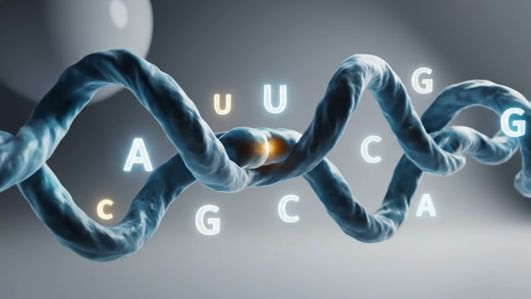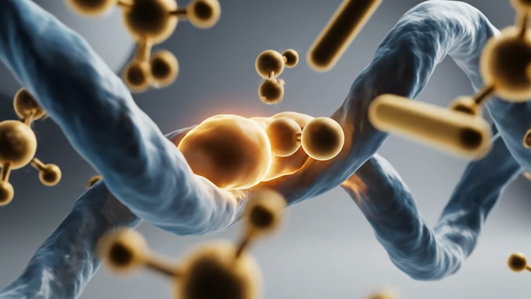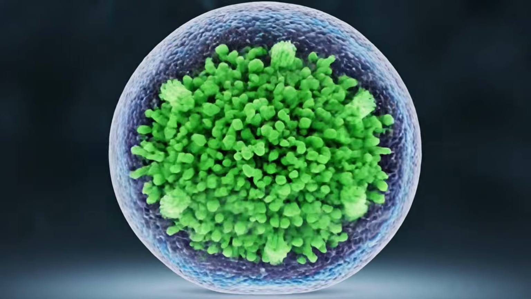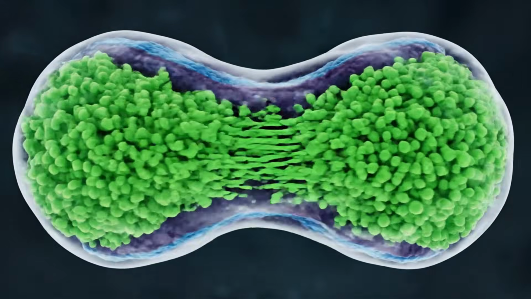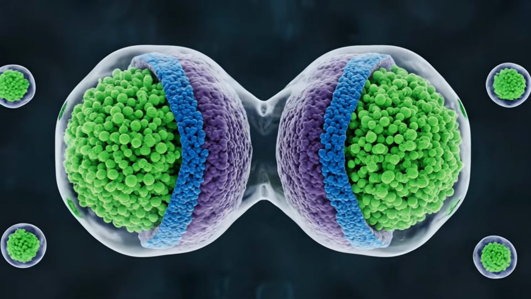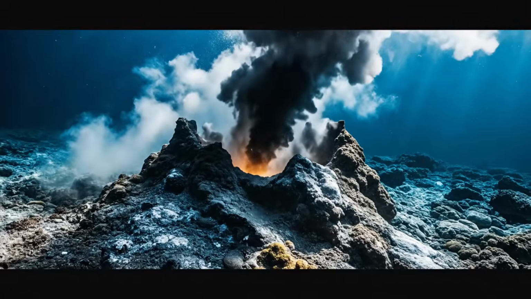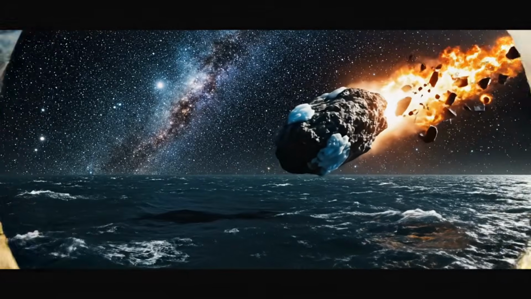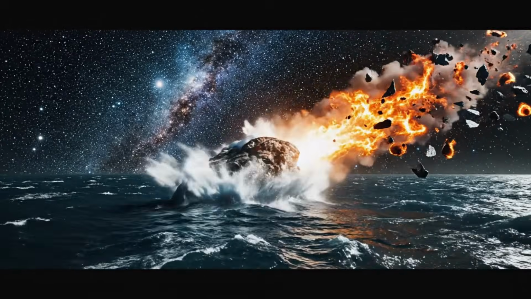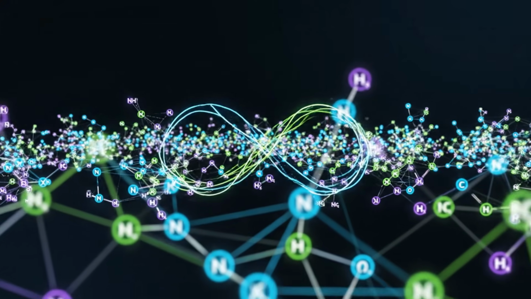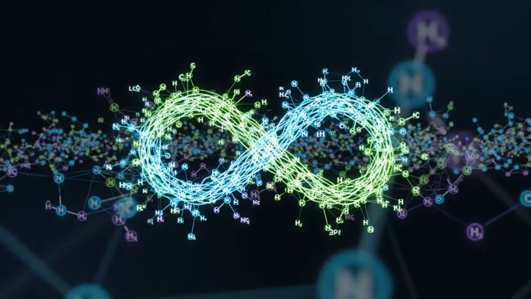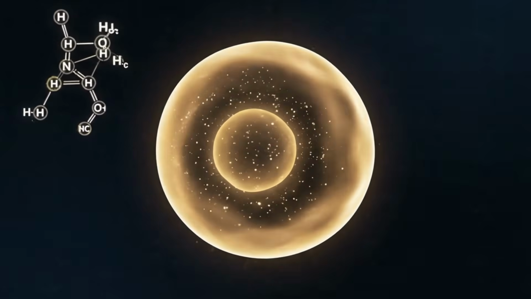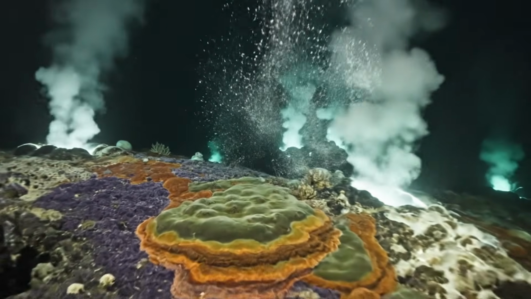Once replication and selection began, evolution took over. Early life almost certainly lived without oxygen, drawing energy from chemical gradients around vents, minerals, and dissolved compounds. Chemoautotrophs could fix carbon using energy from reactions with hydrogen, iron, or sulfur. Others fermented organic molecules made by their neighbors or by geochemical processes. A revolutionary innovation arrived with photosynthesis. The earliest versions didn't produce oxygen.